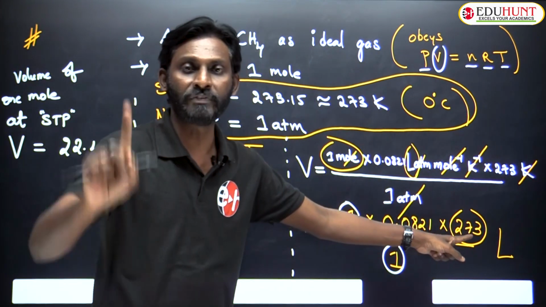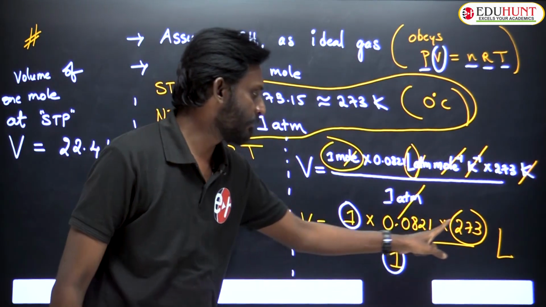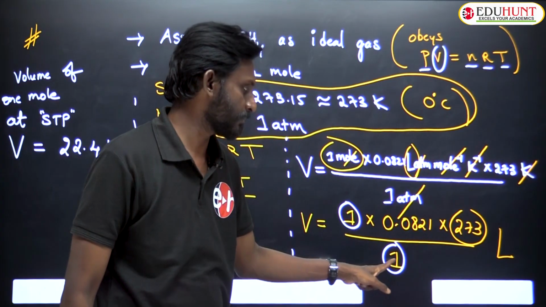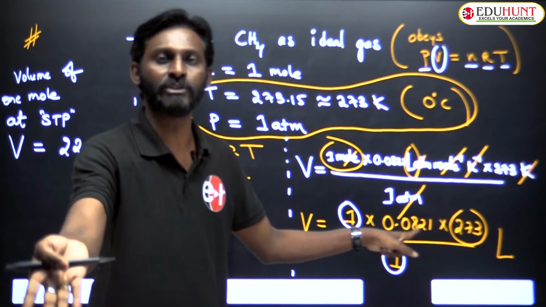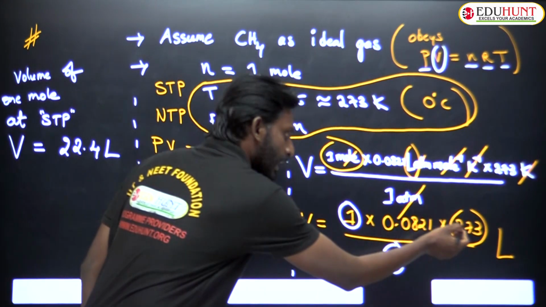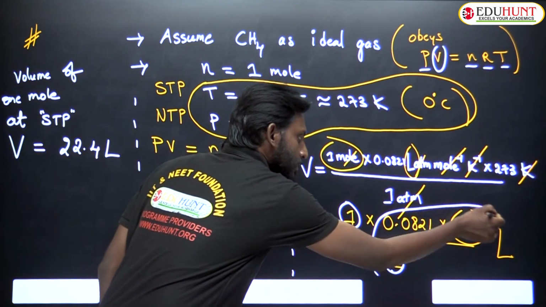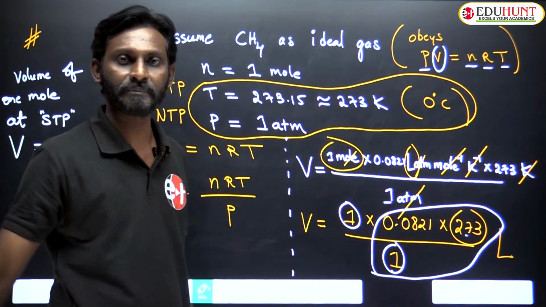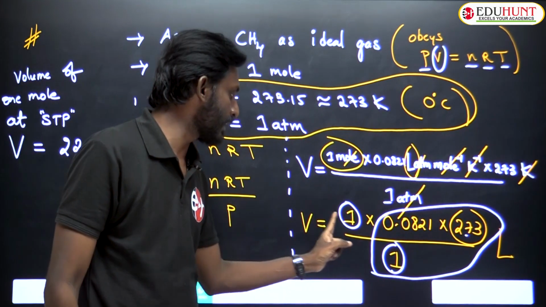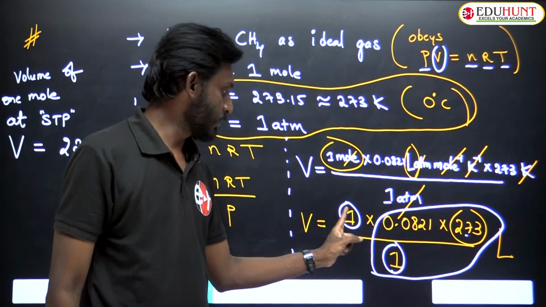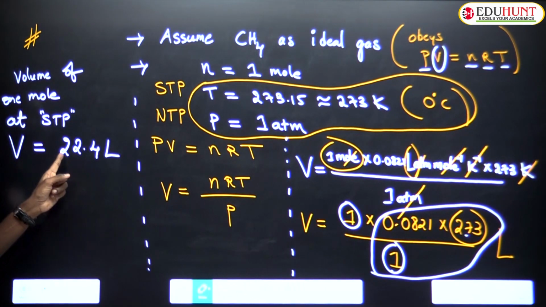If you fix the temperature and pressure, these two are constant, and R is already constant, so this entire term is constant. Then the value of volume is decided only by the number of moles. You have taken 1 mole, that's why 22.4 liter.